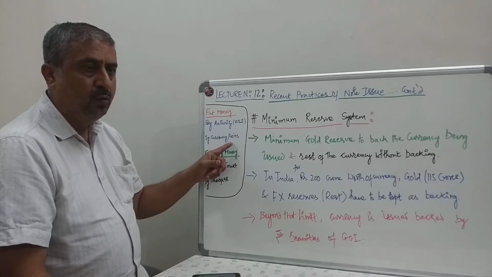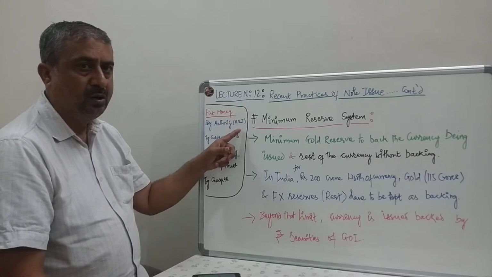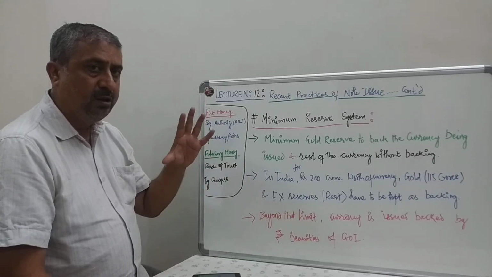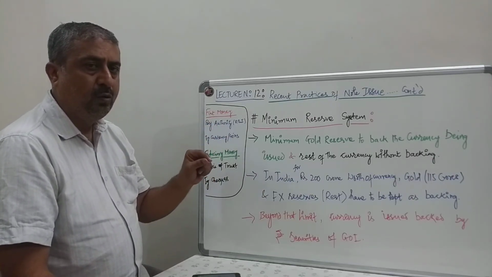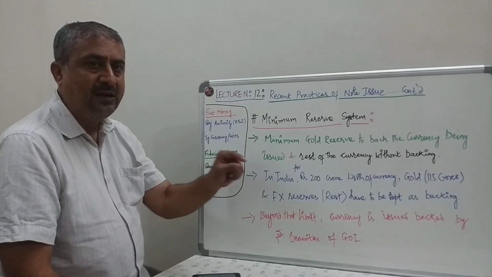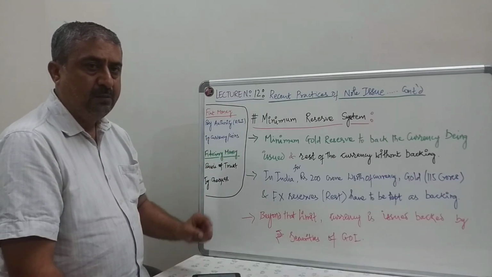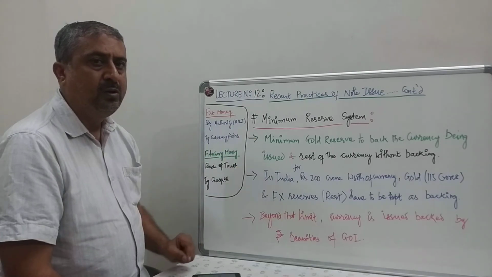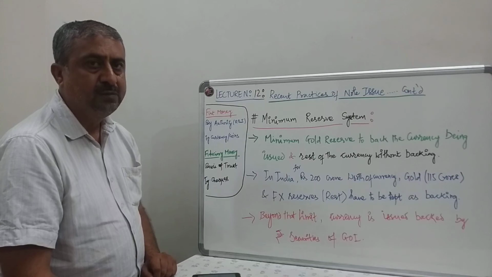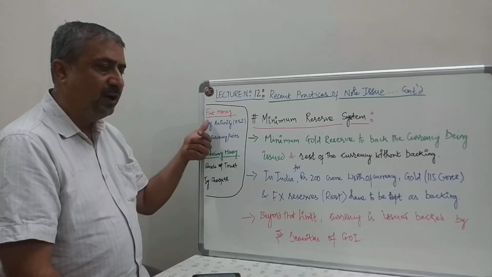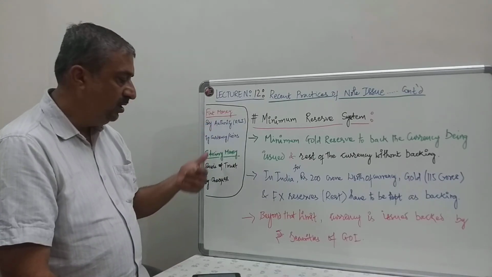This is backed by whom? By RBI, issued by authority, and if you see the rupee, it is written very clearly that this rupee is going to be accepted as legal tender. Legal tender means this is the legal money that is going to be used for exchange of goods and services or buying and selling of goods and services. So fiat money is that money which is issued by authority.